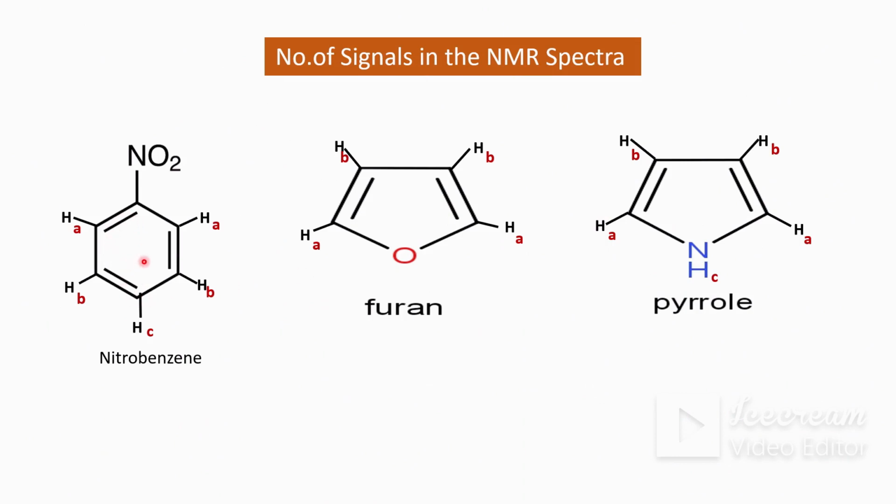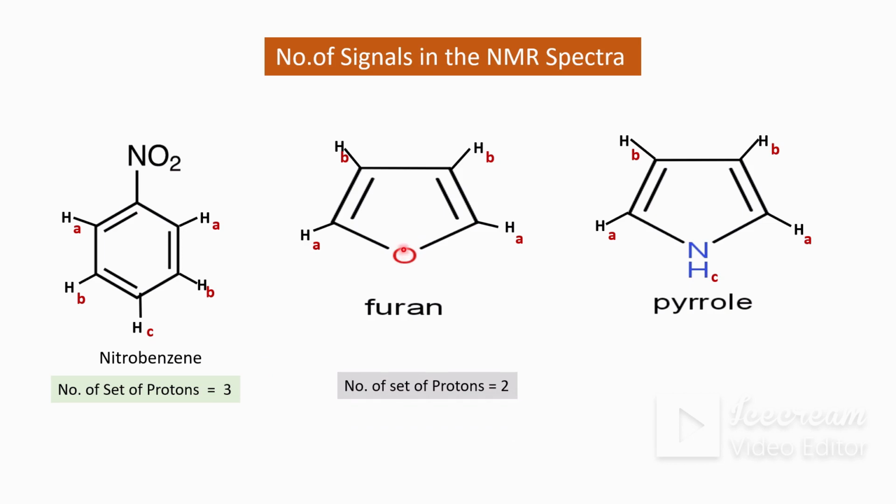Then look at that structure, that is nitrobenzene. In case of nitrobenzene, the nitro group is an electron withdrawing group, and due to this electron withdrawing nature, the ortho, meta and para protons are not equivalent. Therefore, in case of nitrobenzene, there are three sets of protons: ortho protons, meta protons and para proton. Thus, for the phenyl group protons, the number of sets of protons is equal to 3. Therefore, the number of signals is also equal to 3.